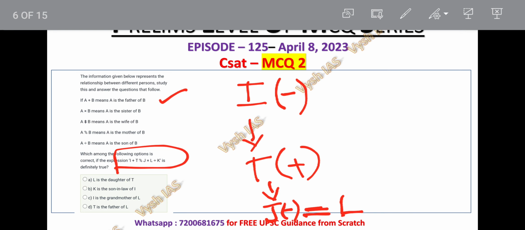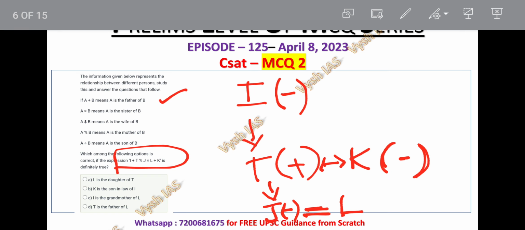Okay, the further data is L divided by K. A divided by B is nothing but A is son of B. L divided by K is nothing but L is son of K. If L is son of K, definitely these both, this T and K will be definitely wife and husband. If T is wife, K is nothing but husband.